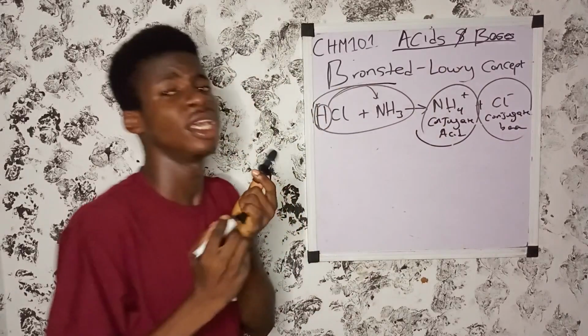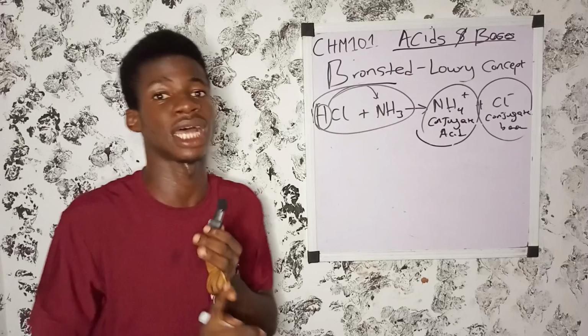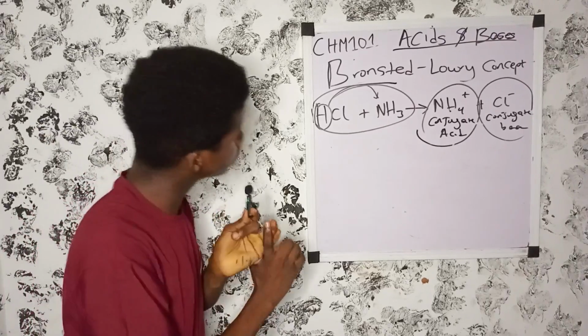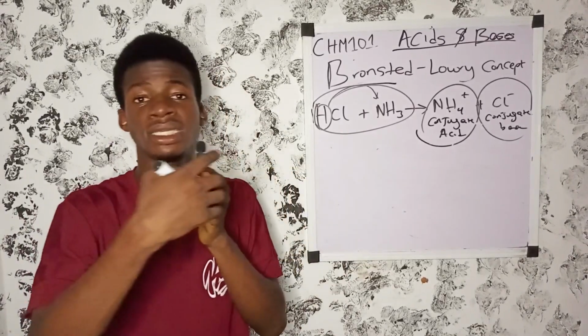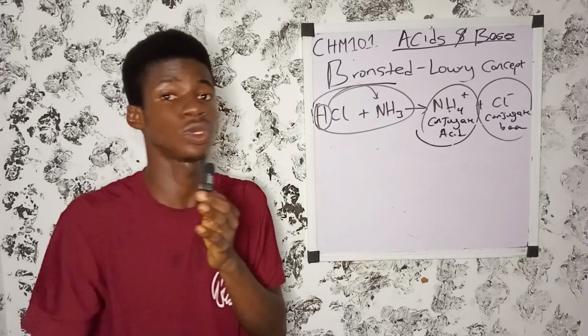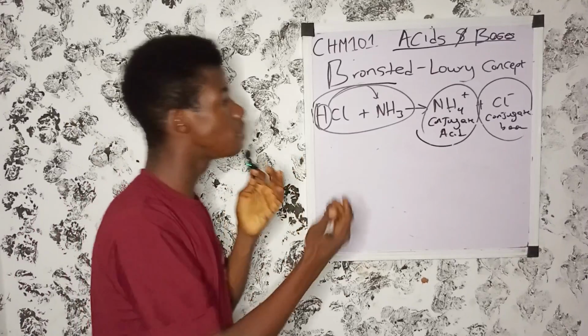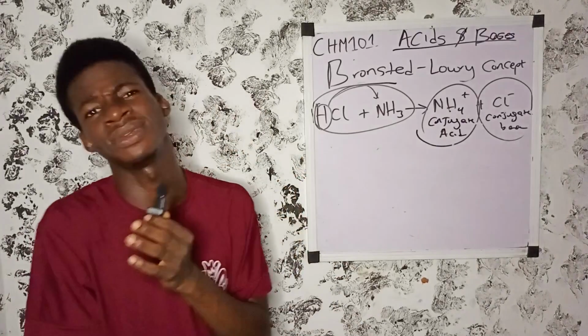So in summary, everything under the Bronsted concept is that an acid is a proton donor and a base is a proton acceptor. When an acid donates a proton, it forms a conjugate base, which has the property of a base. When a base accepts a proton, it forms a conjugate acid.